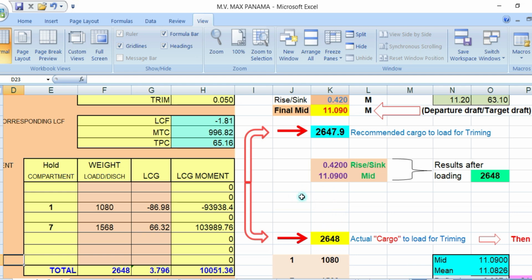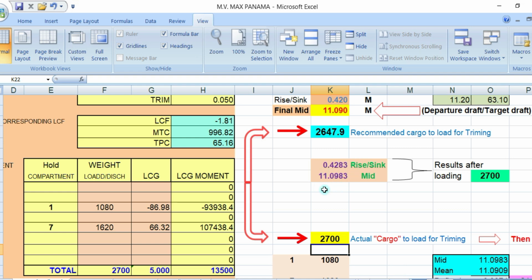I will give you an example. For example, they say you load too much cargo, let's say 2,700. You load 2,700. What happens? So you will have an excess here of 0.0083, and your sinkage will also increase, which is 0.4283.